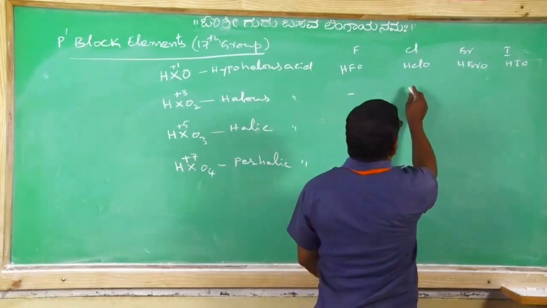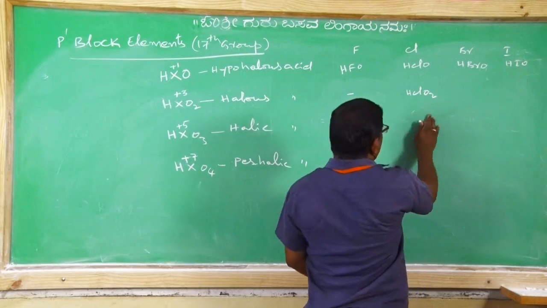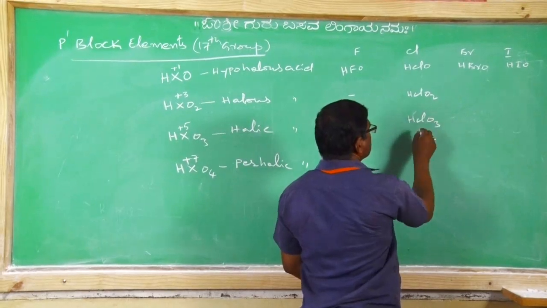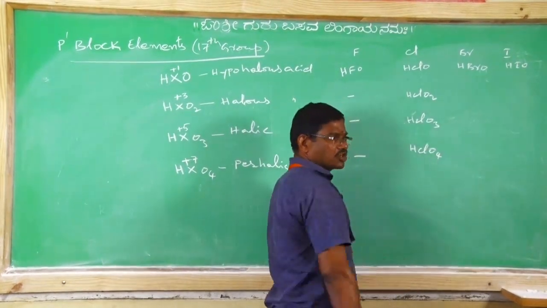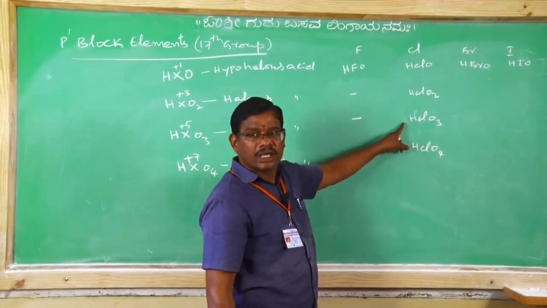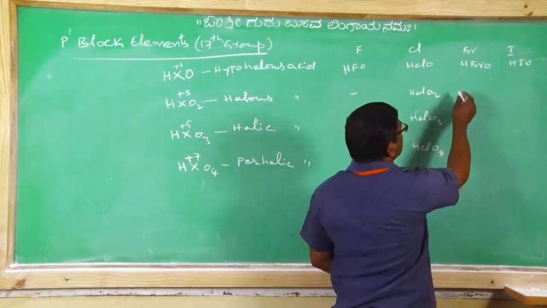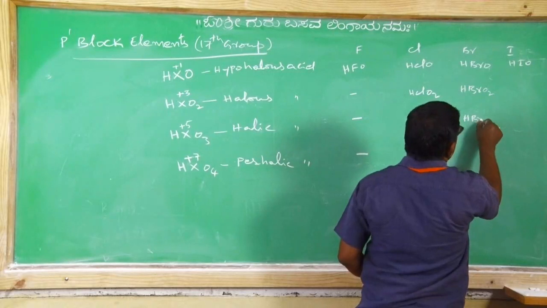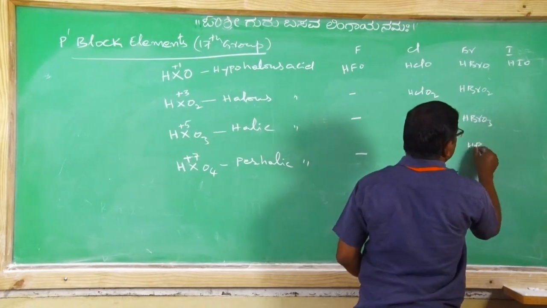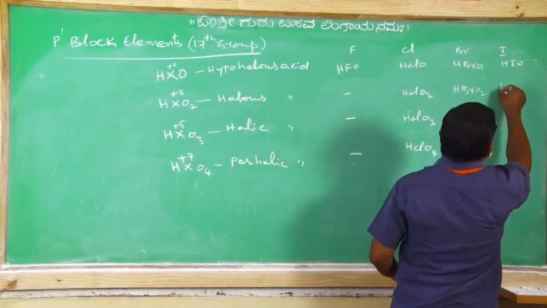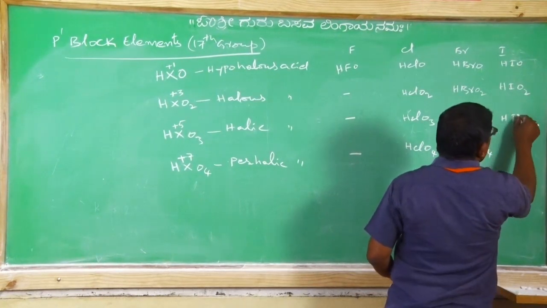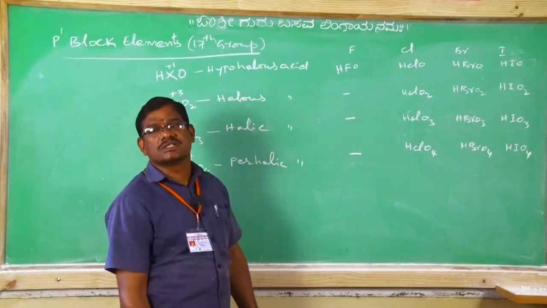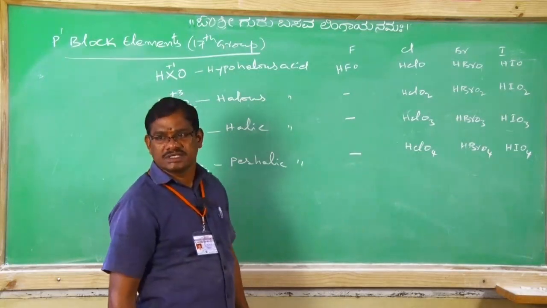And chlorine gives HClO2, even HClO3, HClO4. In NCERT, in tabular form, they didn't mention HClO3, HClO4, but chlorine is able to form chloric acid as well as perchloric acid. Similarly, it is bromous acid, then bromic acid, perbromic acid, and iodous acid, iodic acid, periodic acid. Clear? So these are the possible oxy acids of halogens.